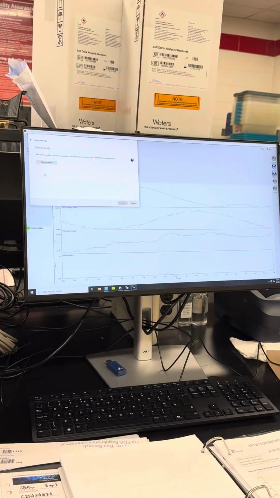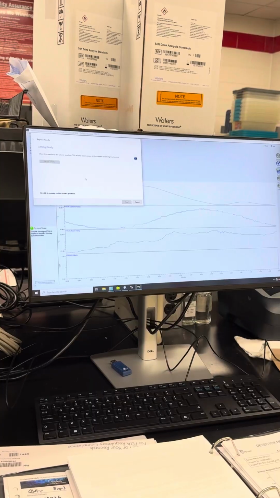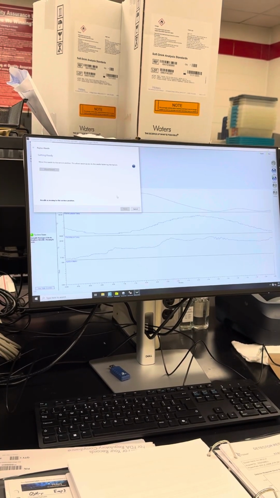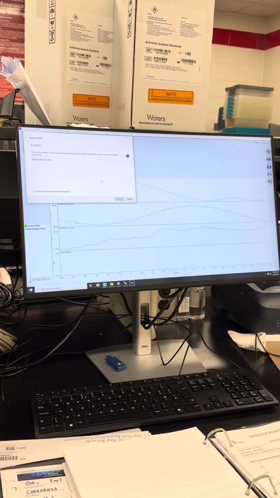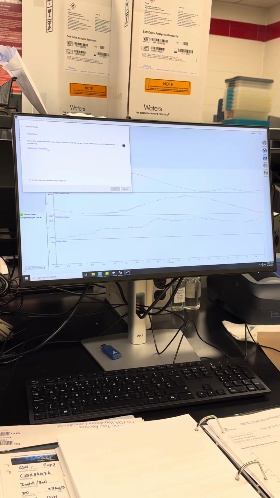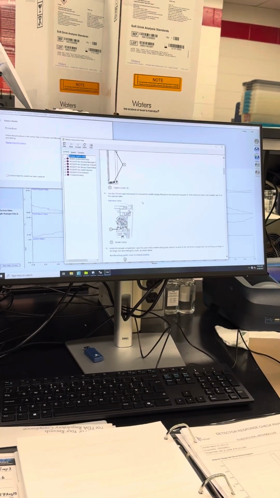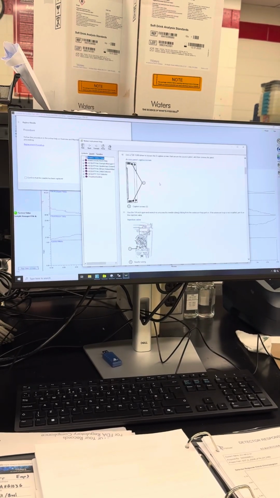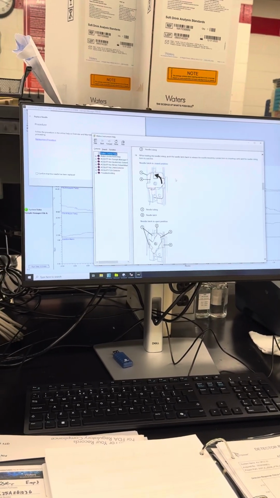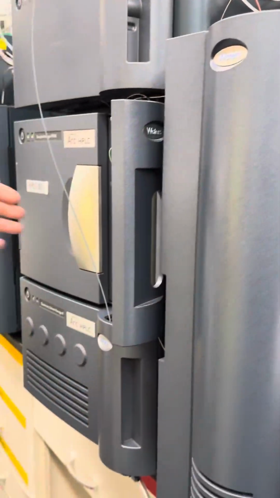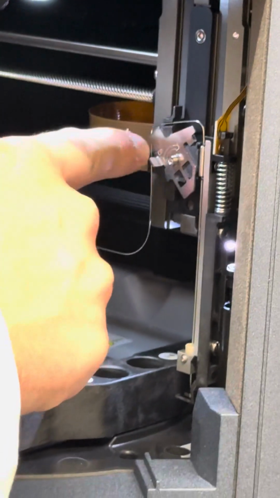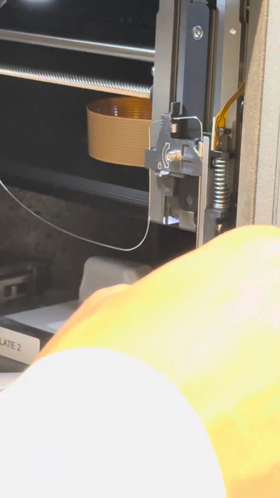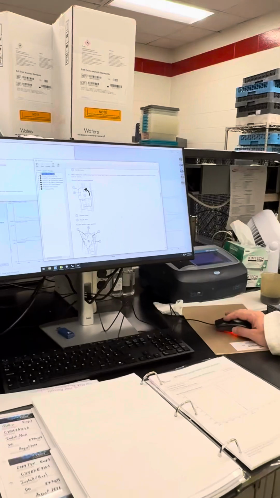Confirm. Next. This is going to move the needle into the service position. You can hear the needle move. It's moved, so we'll hit next. And this will open up the replacement. It will tell you everything you need to know on how to replace your needle. Basically, it's right over here. You see it moved it right down here for you, so you can just take the needle right on out. You can pop it out just like that. Lock it out. Everything is set up here, so you can do everything you need there.